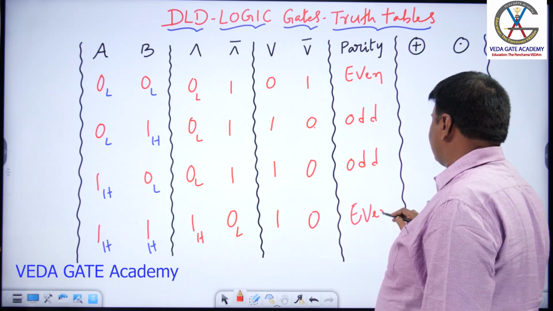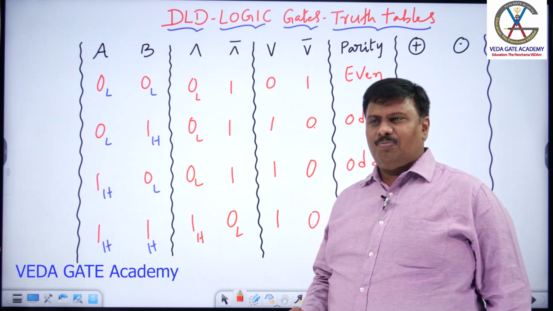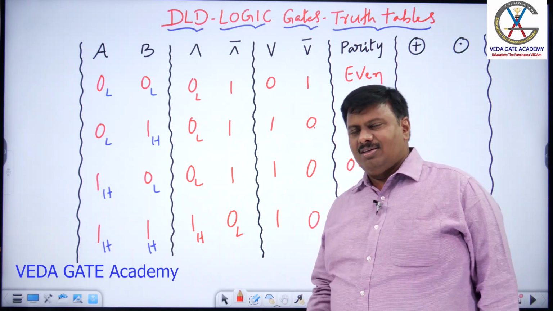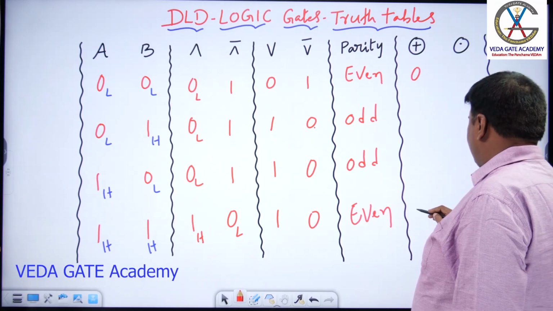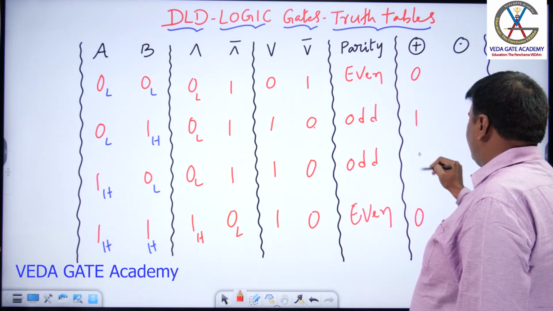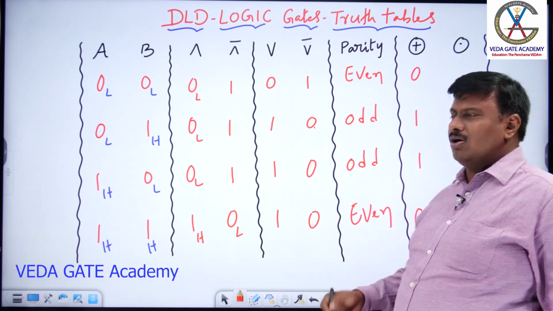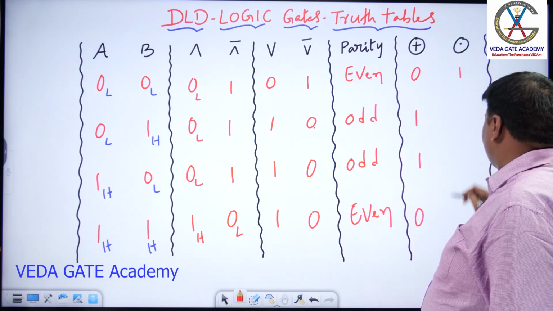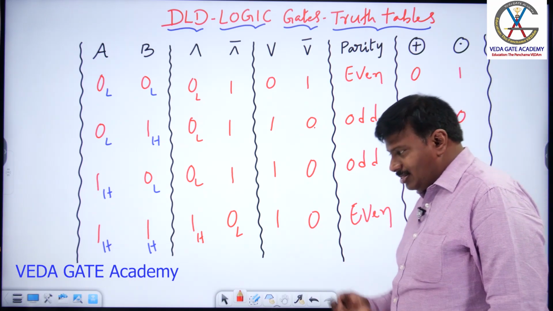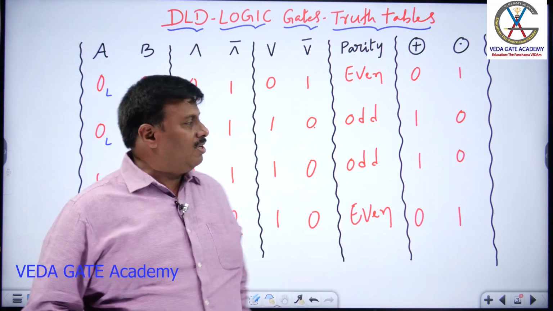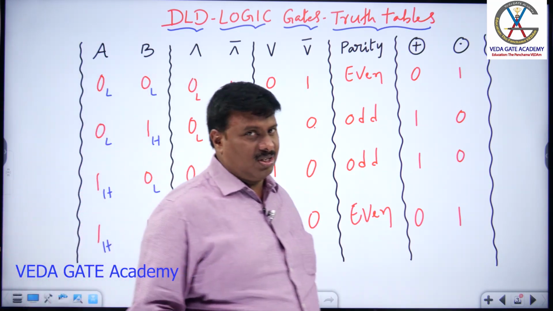So XOR and XNOR output depends on parity. XOR output is 1 for odd parity, 0 for even parity. So even parity is 0, even parity is 0, odd parity 1, odd parity 1. And exclusive NOR, for even it is 1, for odd it is 0. Reverse: even it is 1, even it is 1, odd it is 0, odd it is 0. And this is how the mathematical behavior or binary input output representations of logic gates goes on.